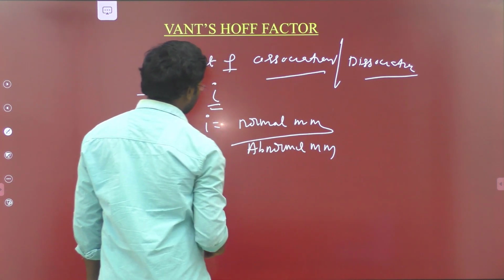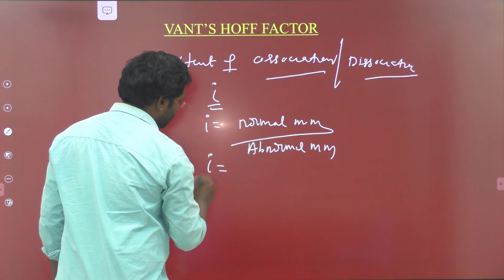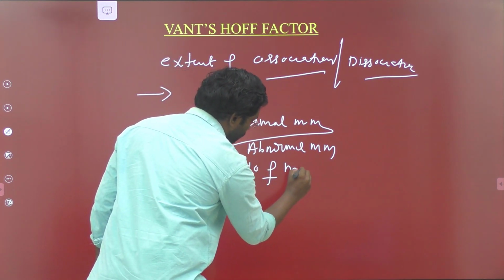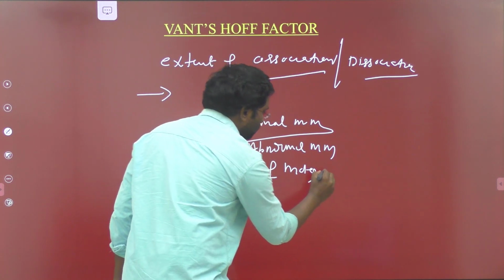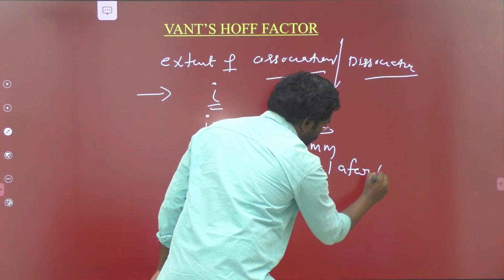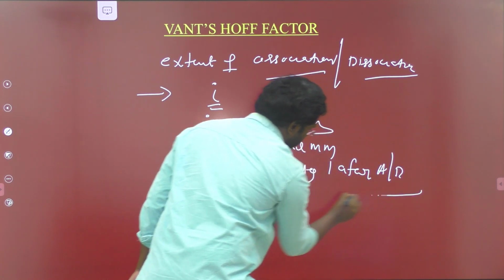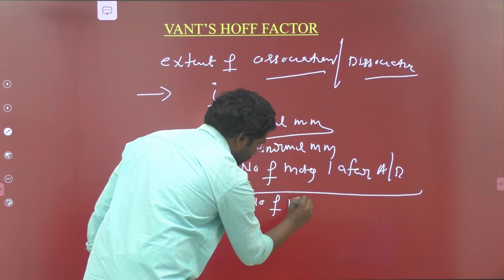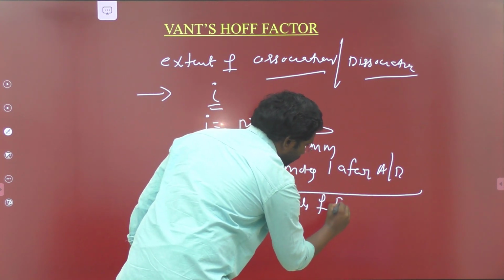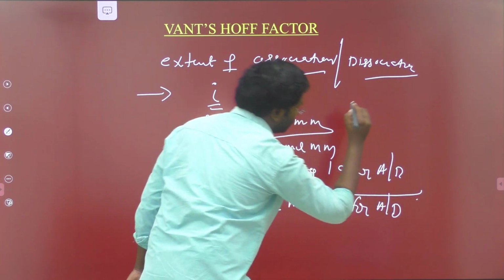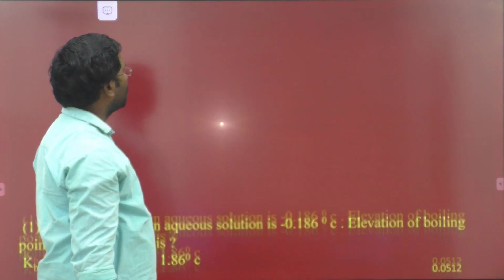The Van 't Hoff factor can also be defined as the number of moles of particles after association or dissociation, divided by the number of moles of particles before association or dissociation. This is the formula for the Van 't Hoff factor.